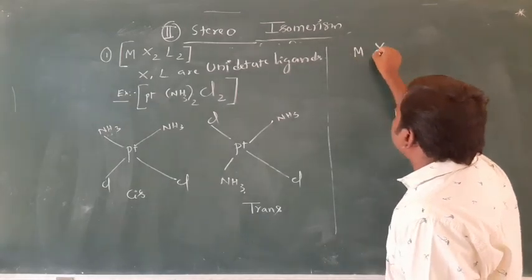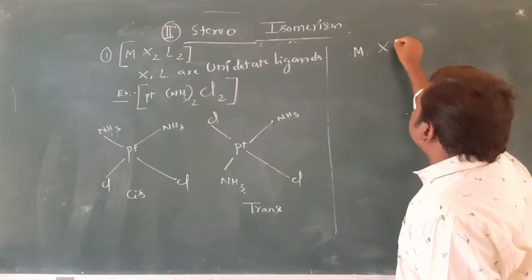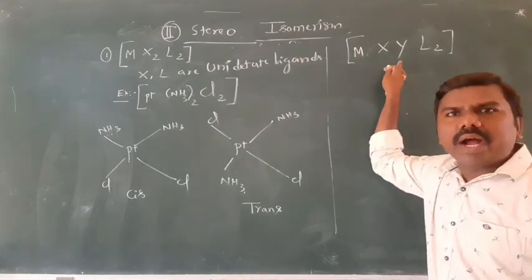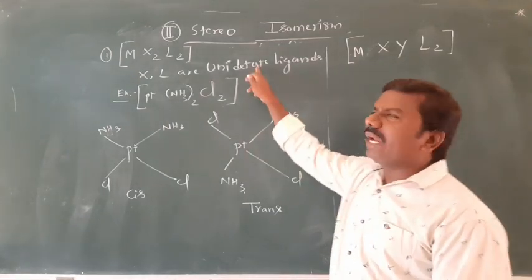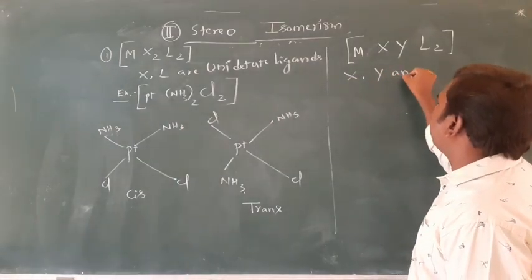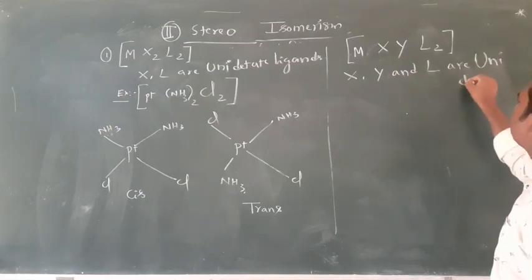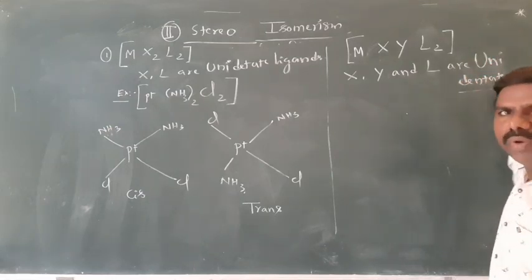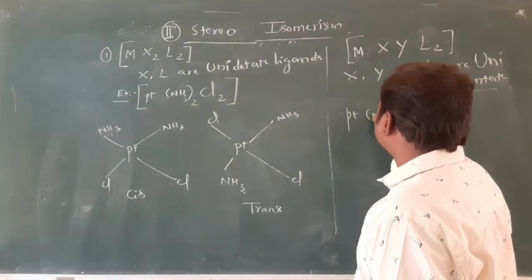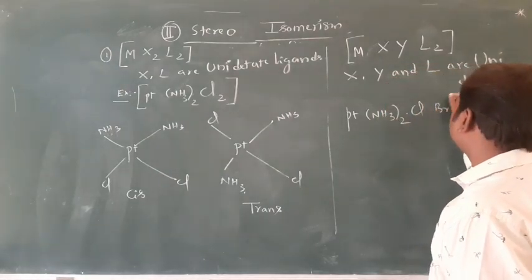MX, Y, L2. X, Y and L all are unidentate ligands. Examples are platinum, NH3 twice, Cl, Br.